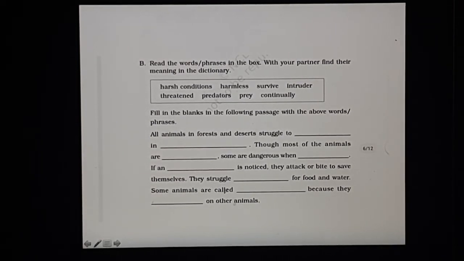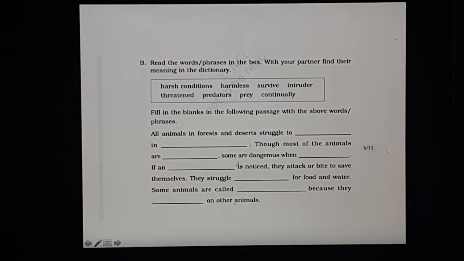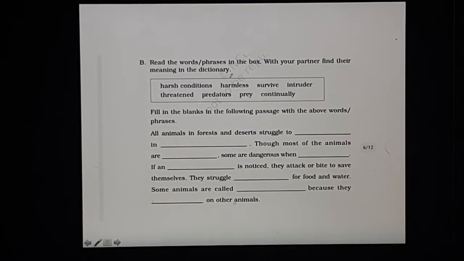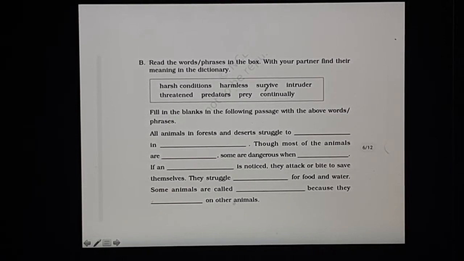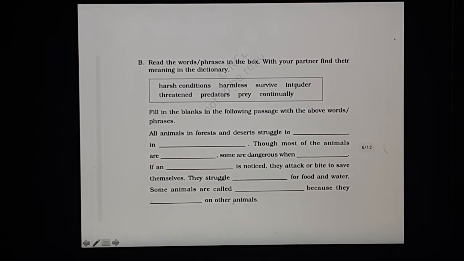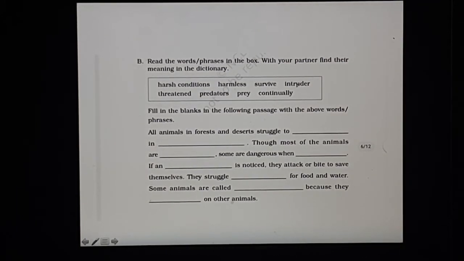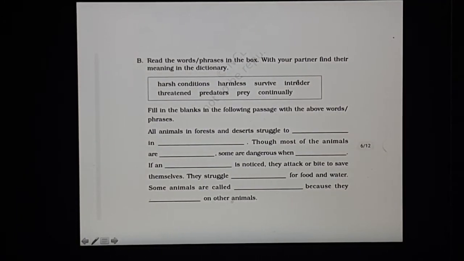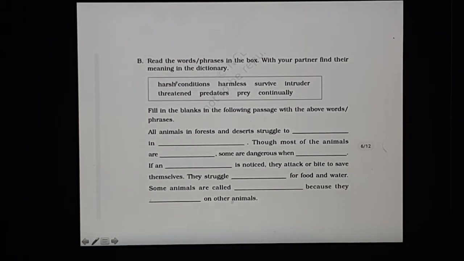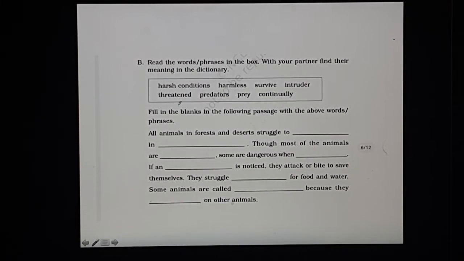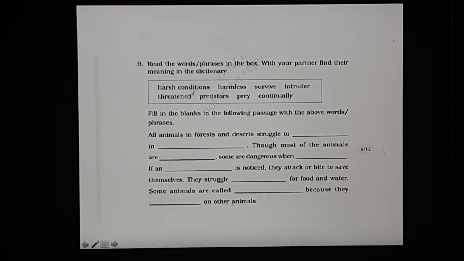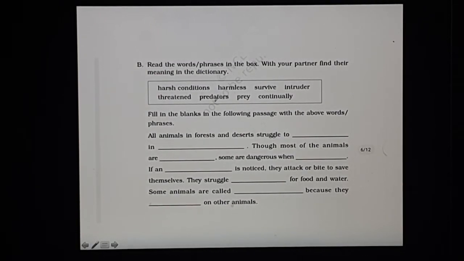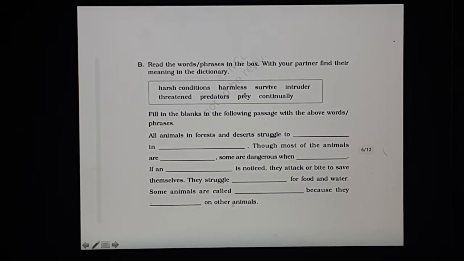Some animals are called predators because they prey on other animals. I'm sure you know the meanings of these words. Harmless, you know, which cannot harm us, survive, to live. Intruder is the person who can just come without permission or who can come stealthily into somebody's place and try to invade somebody's privacy. Threatens is when they feel the danger. Predators are those who prey on other animals, who attack other animals, and prey are the animals which they eat.